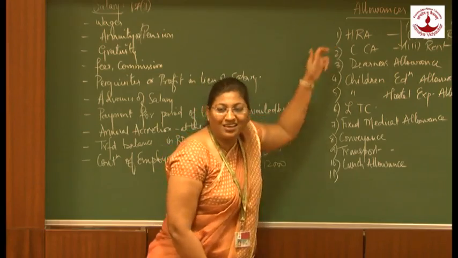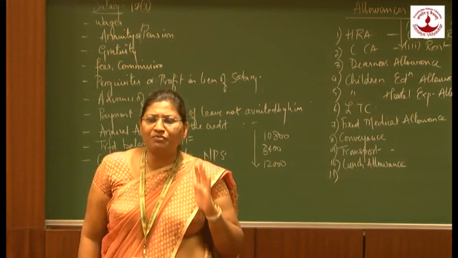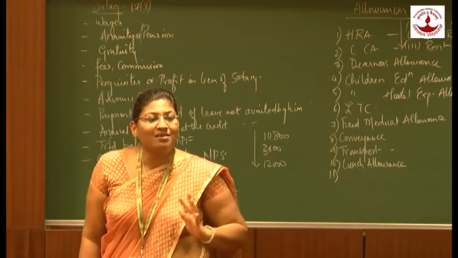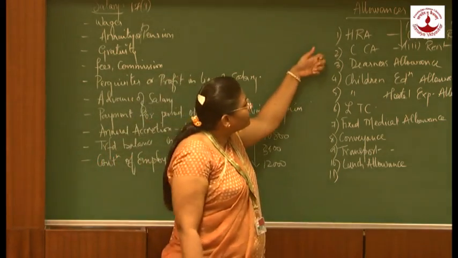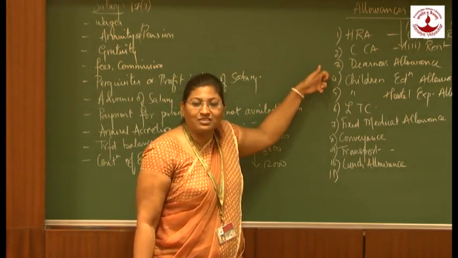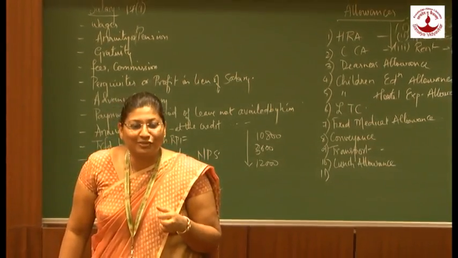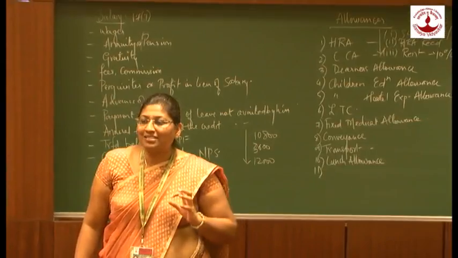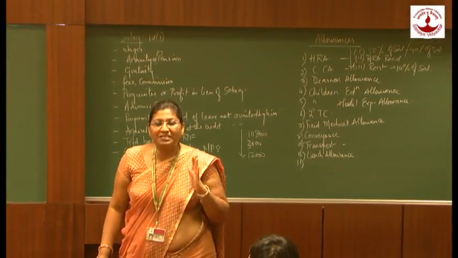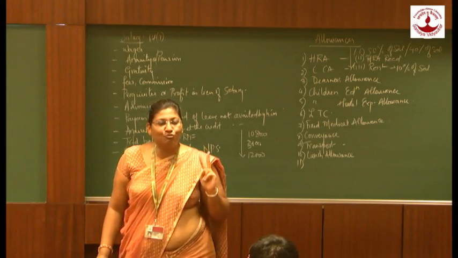Secondly, it is CCA. CCA is nothing but City Compensatory Allowance. Whatever we receive as CCA is fully taxable. Third is DNS allowance. It is fully taxable. Children Education Allowance: exemption limits are set under special allowance, that is section 10(14). The children education allowance which a person receives is exempted up to rupees 100 per month per child, maximum up to 2 children.